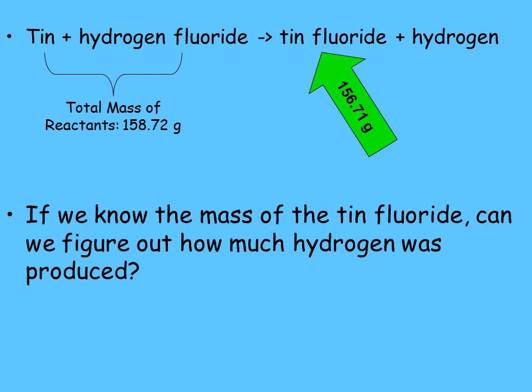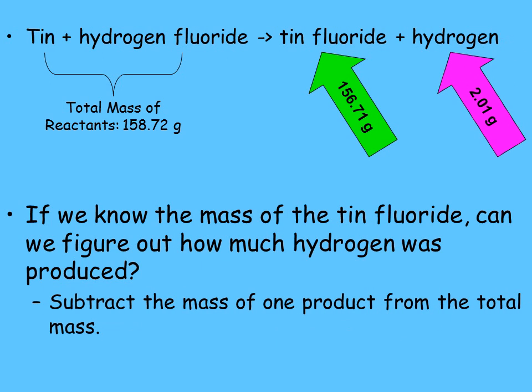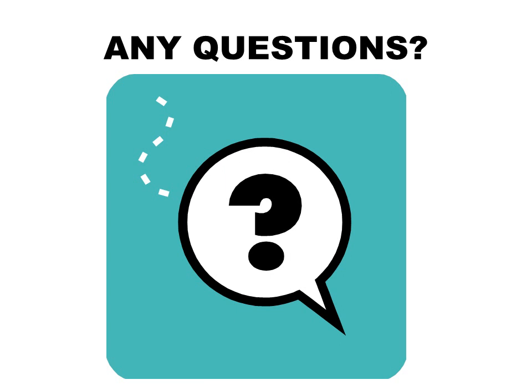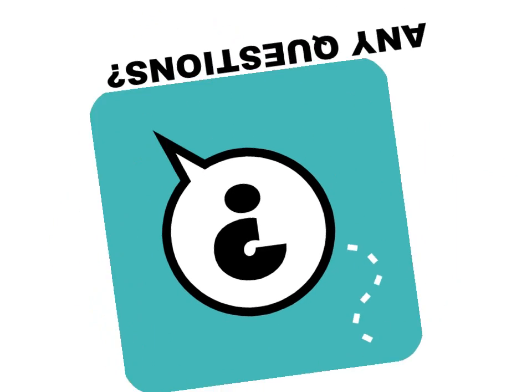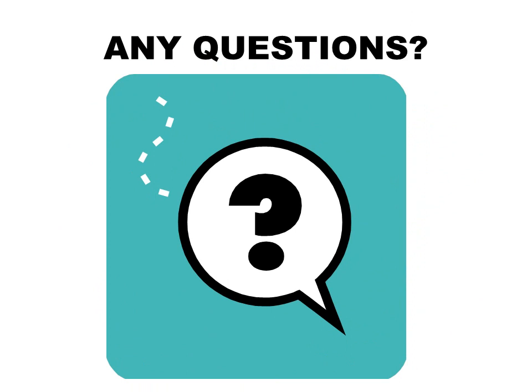Here's the question. How much hydrogen did we make? Can you figure out how to figure that question out? Right, well you just subtract, right? So you do 158.72 minus 156.71. Okay, and so that would just be 2.01 grams. So these problems are pretty easy, just kind of common sense stuff. So right now I want you to make sure you write down any questions that you have and bring them to class tomorrow, and we can answer those while we do the lab.